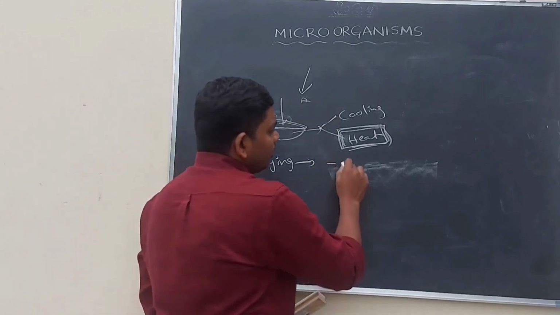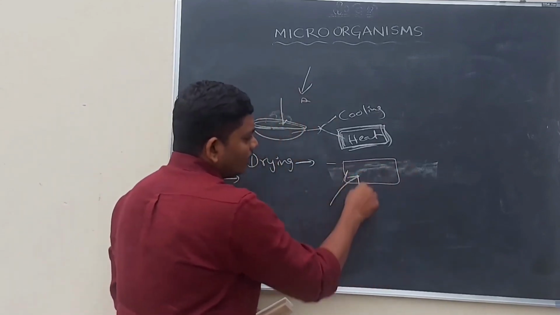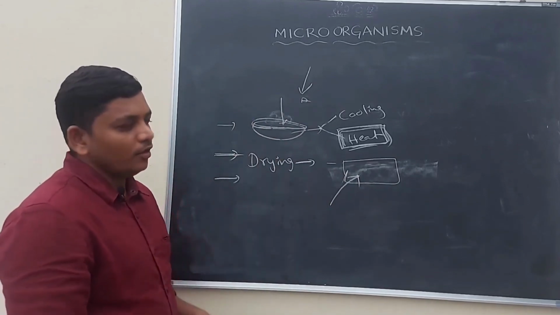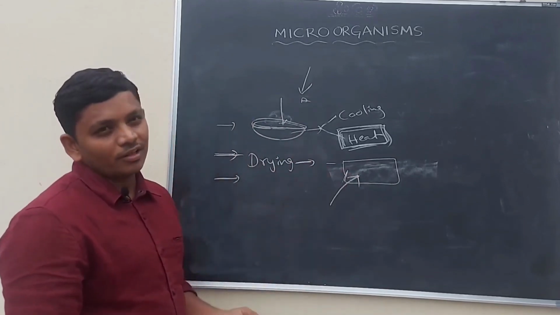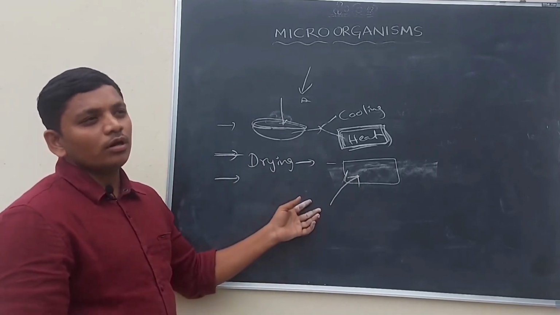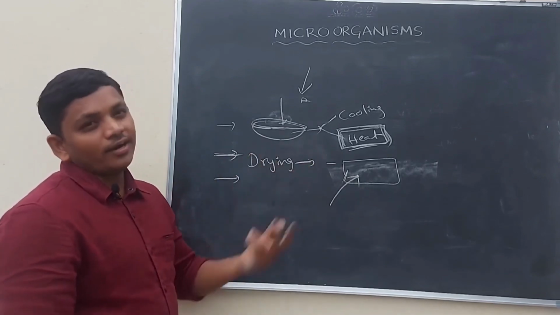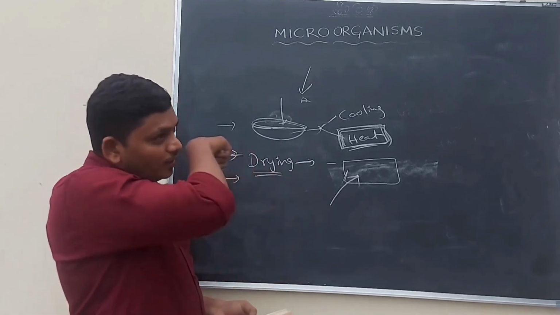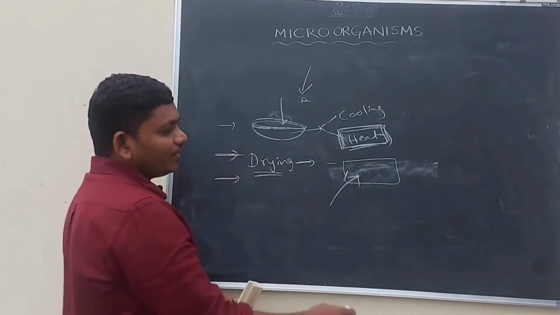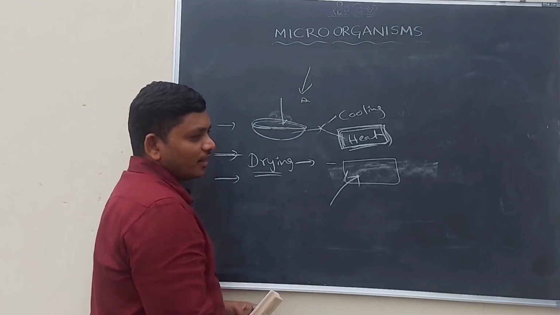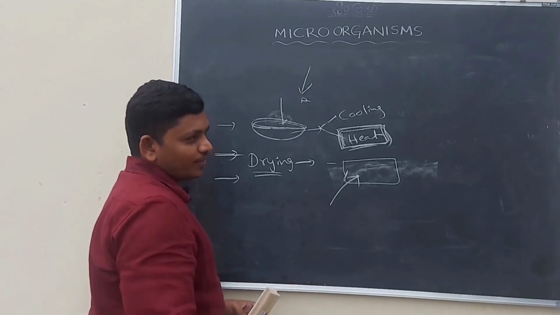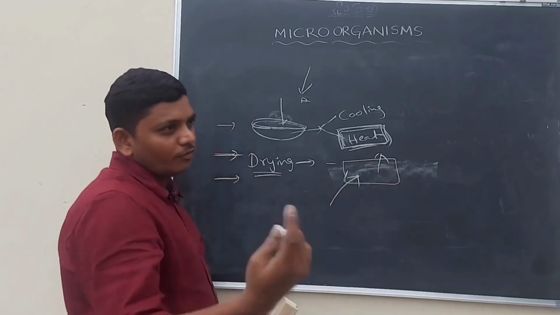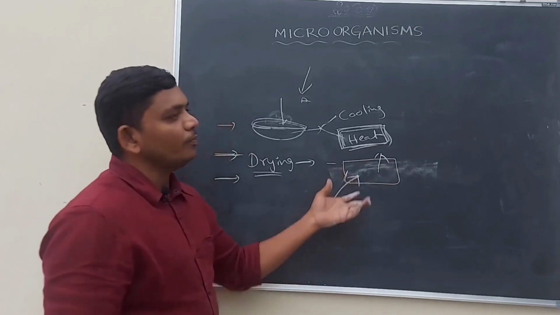The simple thing is, if the food material contains water, it will easily get contaminated and spoil. Whenever we remove the water from the food material, it can be stored for a long time. Drying is the best method in villages. They dry fruits and food materials like fishes and pulses, then the water evaporates and the food can be stored for a long time.